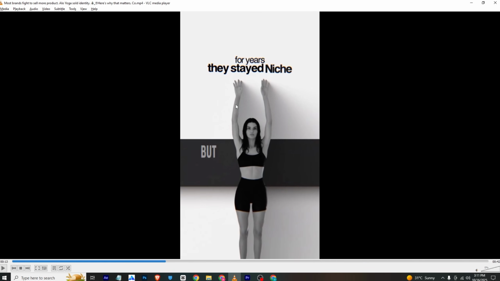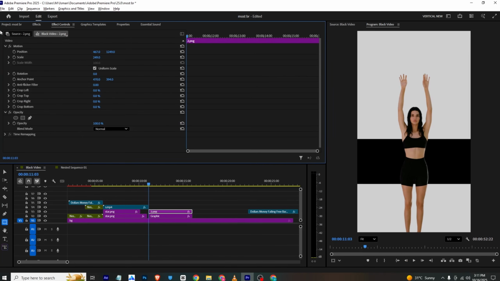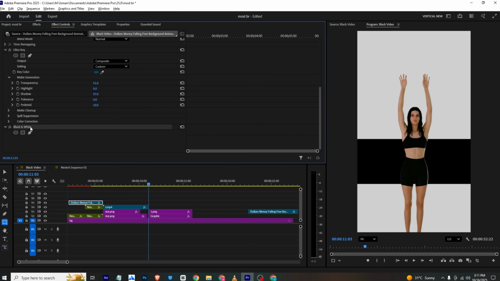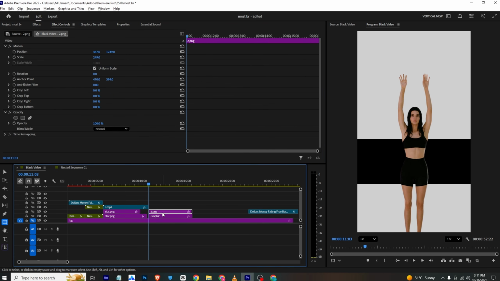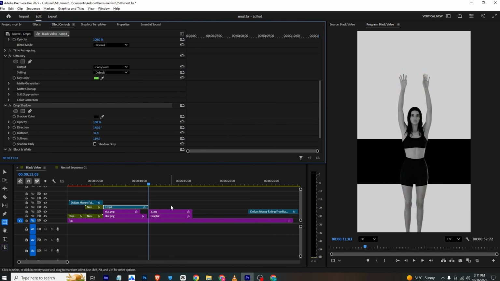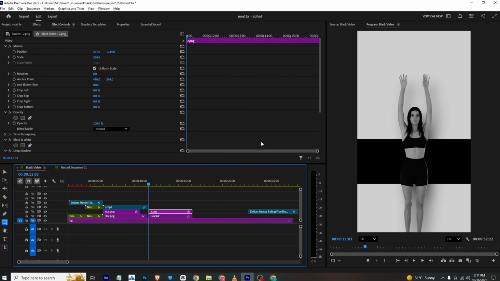Now if we see, we have this text and drop shadow again, so I can create that. I will copy the black and white effect and apply it to this, and from this one I will also copy the drop shadow and apply it to this layer.